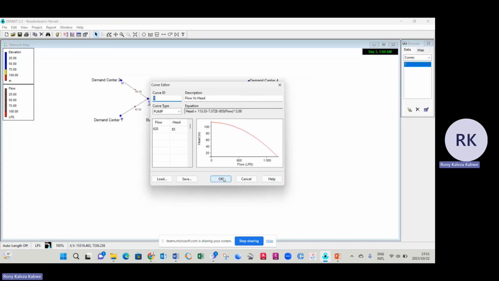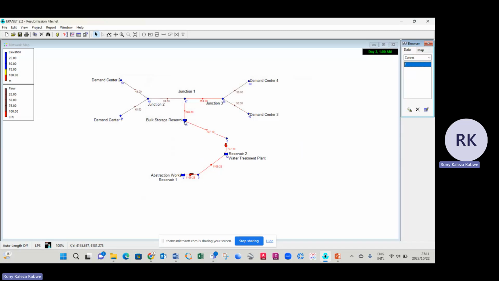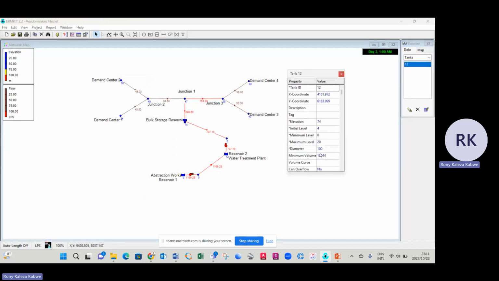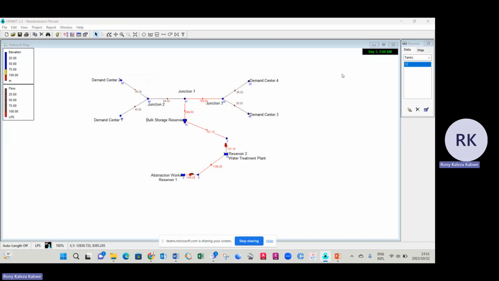Which is okay. And then we have our storage tank, which is over this one. It's written that the storage required for the tank is 10,244, which is over there. Use as minimum volume. Why are we using this as a minimum volume? Because we also have our workings that we have 12.5 meters high by 34.5 meters diameter. So once we calculate that, we are having 11,000 meters cubed. So obviously 10,244 is the minimum volume that we can receive in the tank, all right? So obviously now, if we run the EPANET, you can see our run was pretty successful.